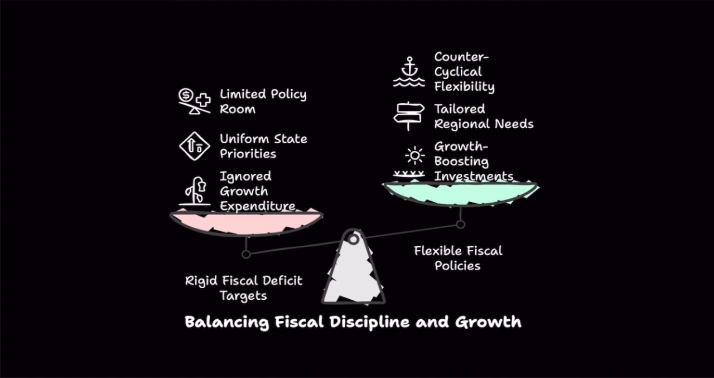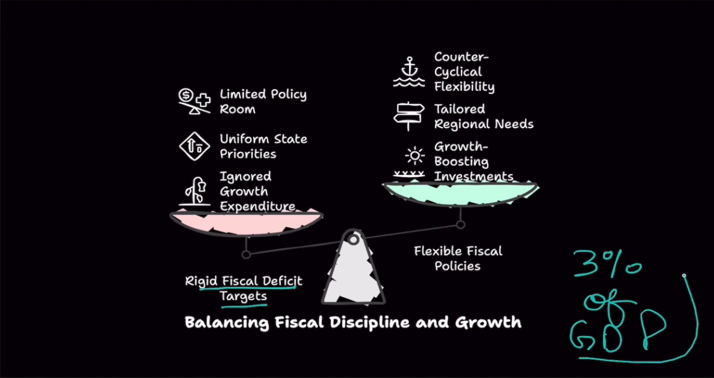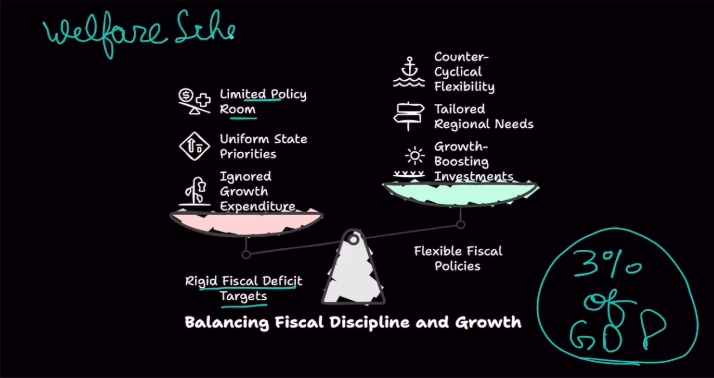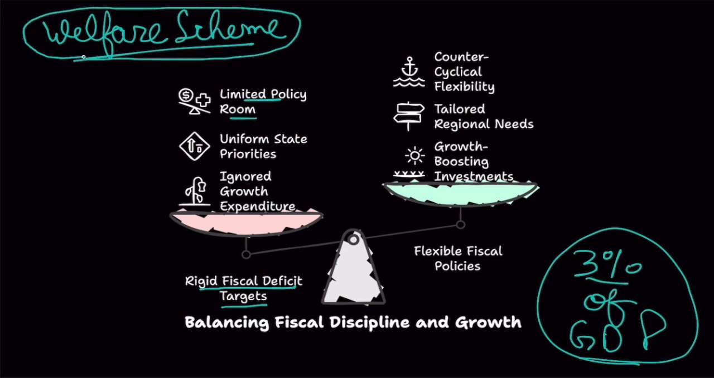Now, it says that if you follow rigid fiscal deficit targets, if your fiscal deficit target is 3% of GDP, come what may, you will not budge from it, then what happens? Well, then you have limited policy room. Let's suppose you think of a welfare scheme which you think is really going to benefit India, right? But because you have a rigid fiscal deficit target, you don't have enough resources or money to finance this welfare scheme. So you drop the idea of launching this welfare scheme. So there is limited policy room.